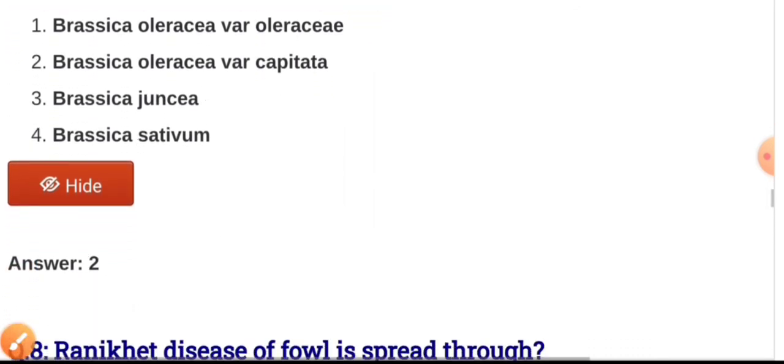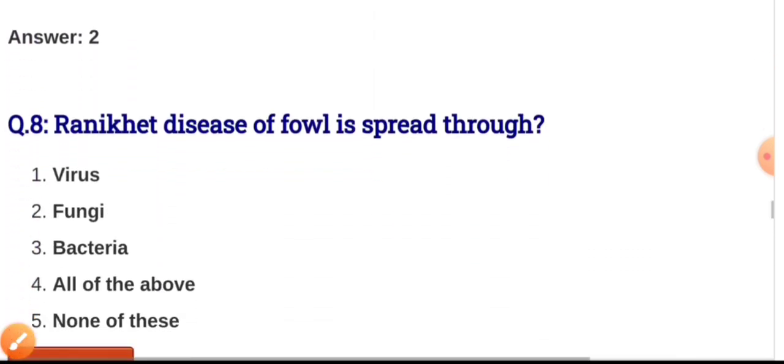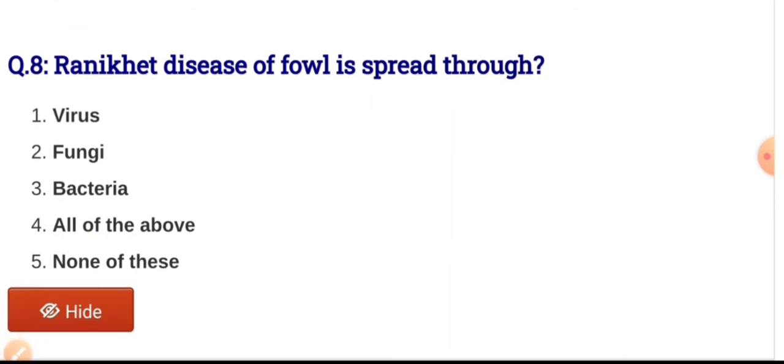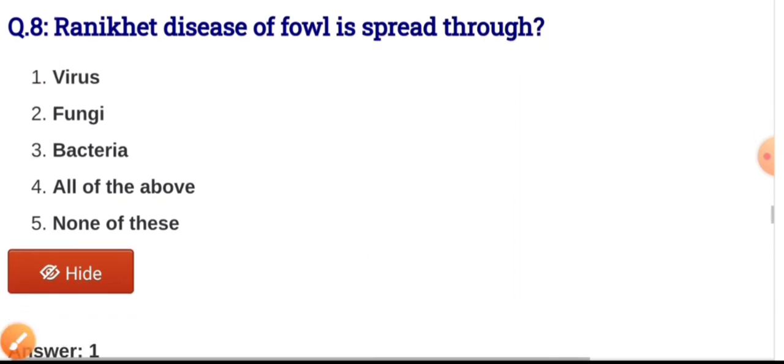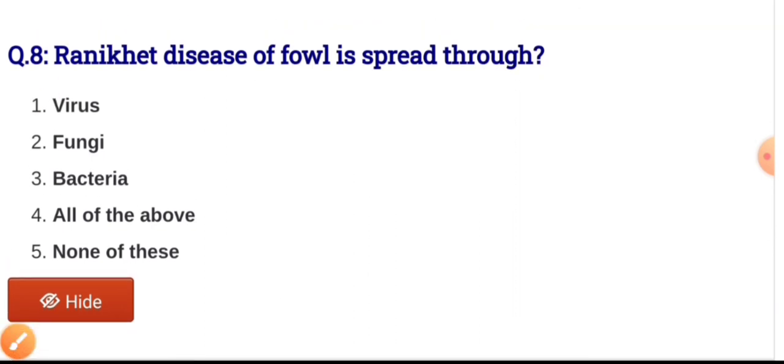Next question, question number 8. The Ranikhet disease of fowl is spread through, and the options are virus, fungi, bacteria, all of these, and fifth option is none of these, and the correct answer is virus. Ranikhet disease is also known in the West as Newcastle disease.